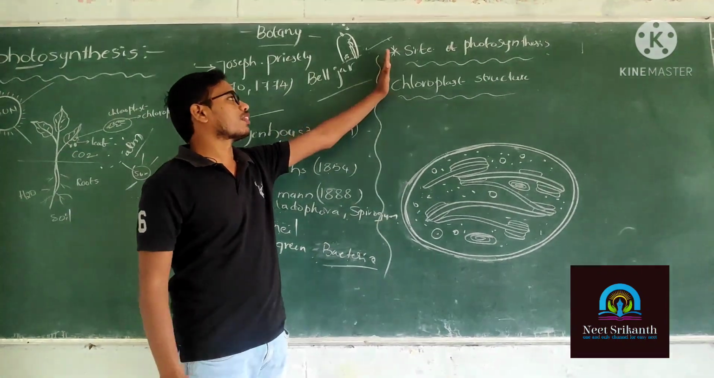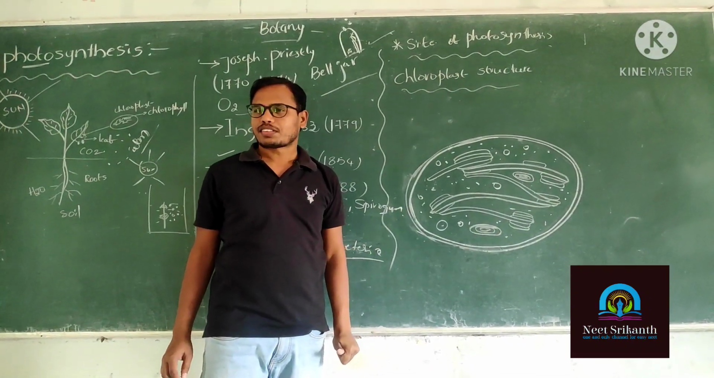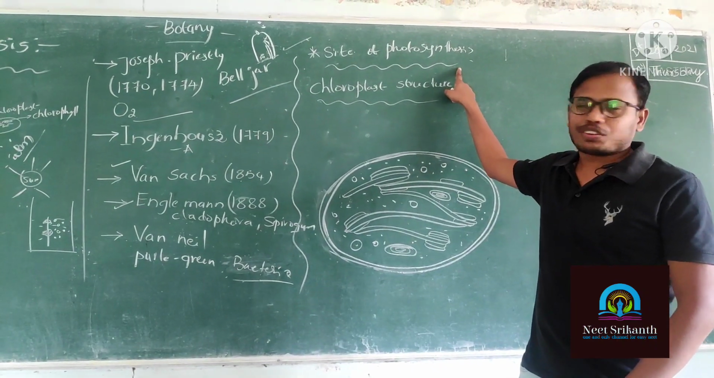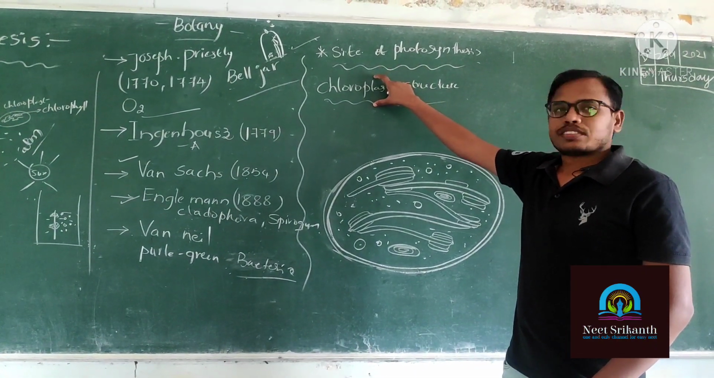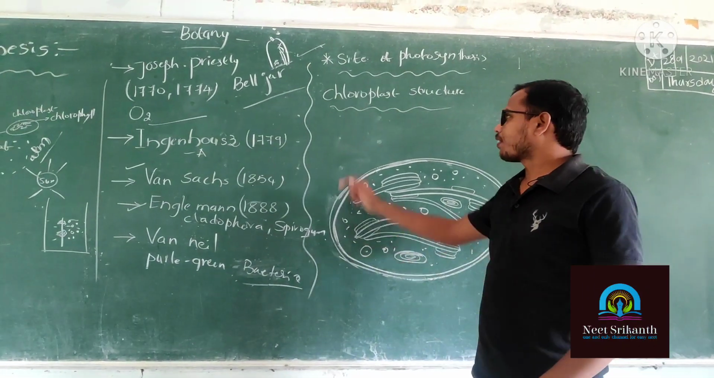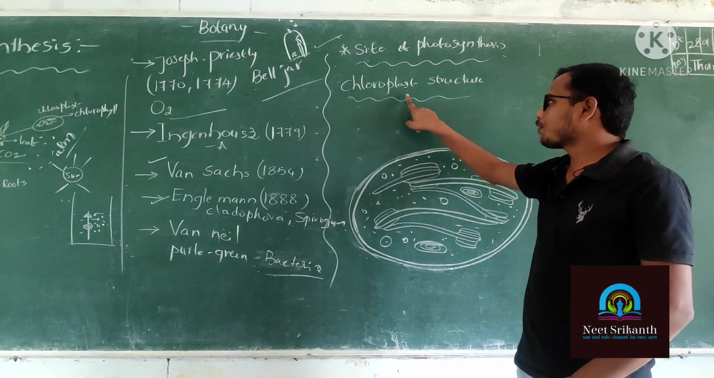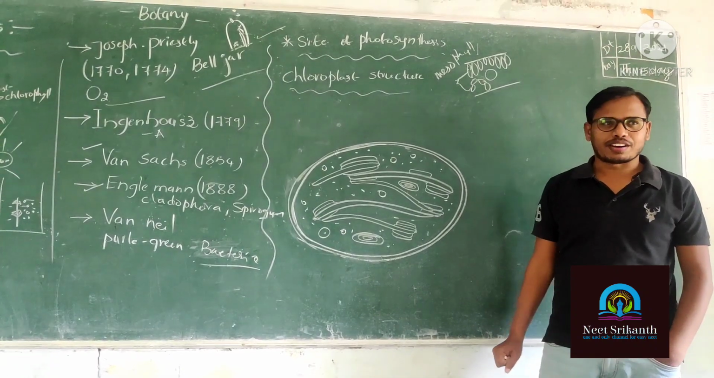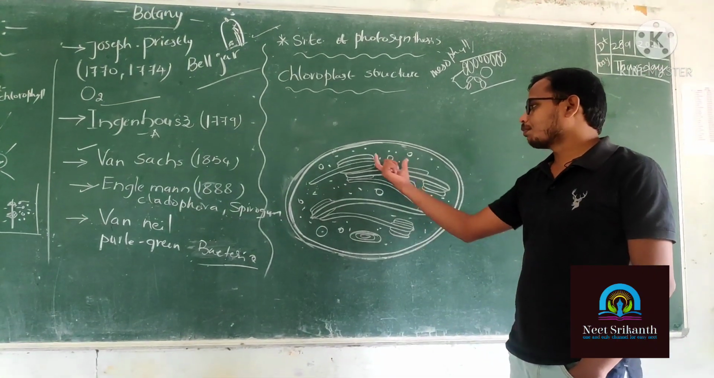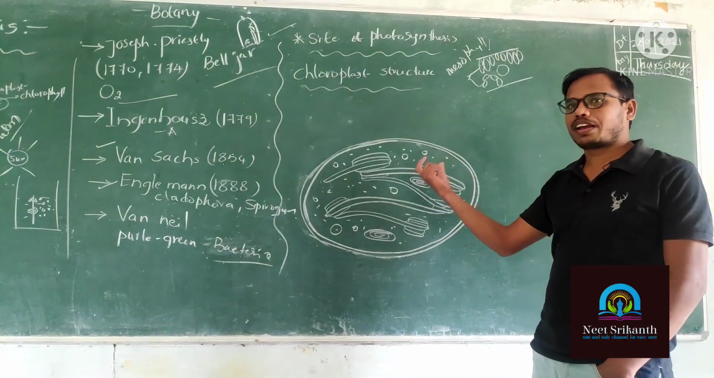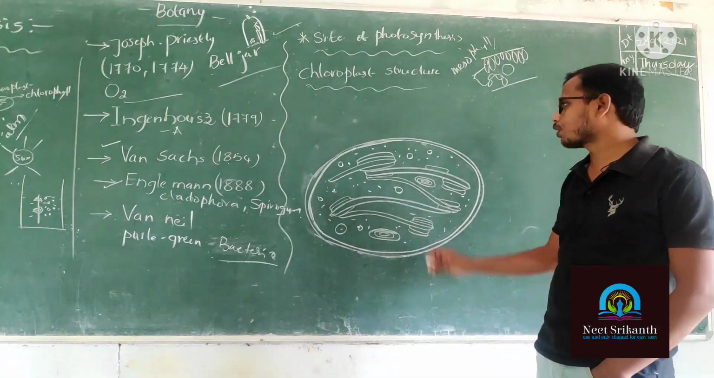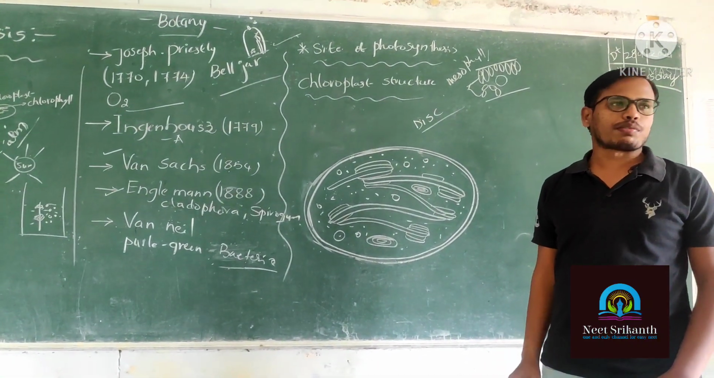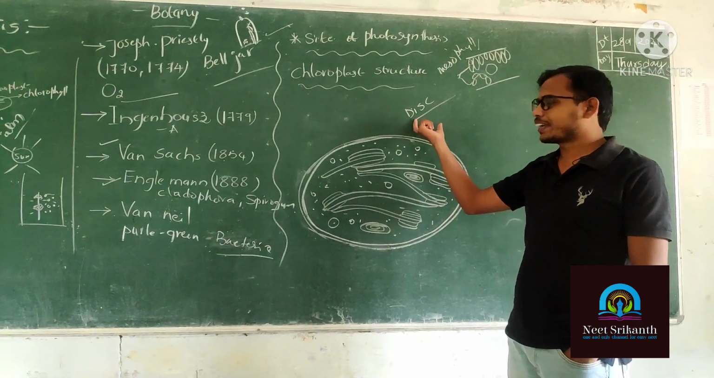Now we are going to discuss the site of photosynthesis. What is the site of photosynthesis? Chloroplast. Now we are going to discuss the structure of chloroplast. You can observe the chloroplast structure under an electron microscope. Most chloroplasts appear disc shaped. What is the structure of a chloroplast? Disc shaped. The majority of plants have disc shaped chloroplasts.